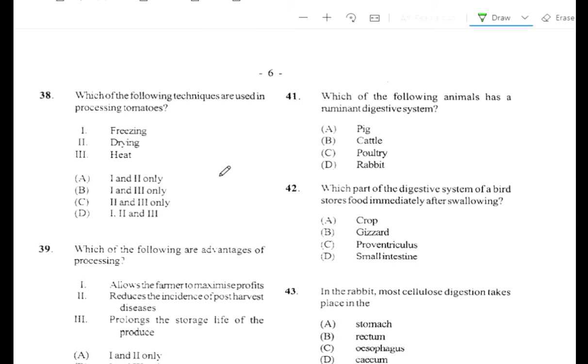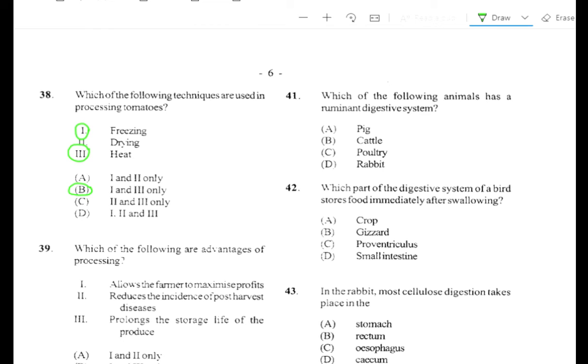Alright, question number 38. Which of the following techniques are used in processing tomatoes? 1. Freezing, 2. Drying, 3. Heat. Alright, so 1. Freezing is correct. Drying, no. 3. Heat. Yes, you can use heat. So the best answer is 1 and 3. So that's B.